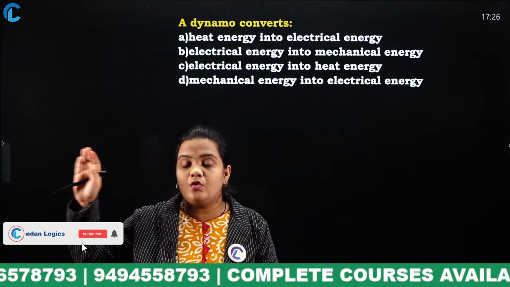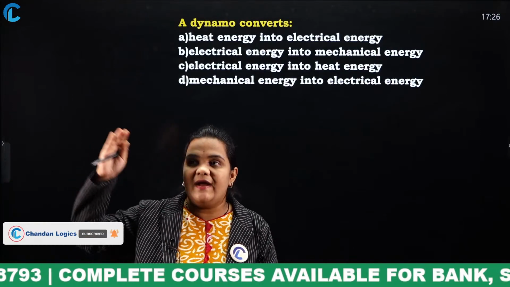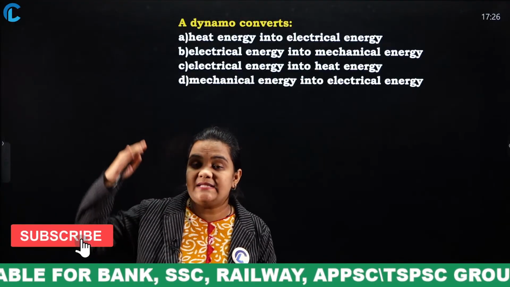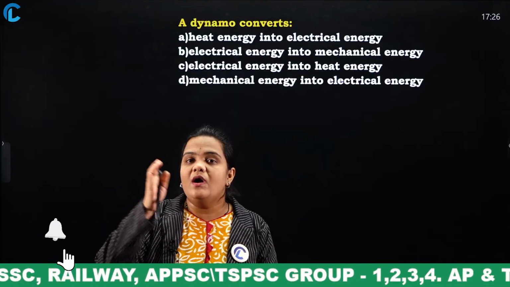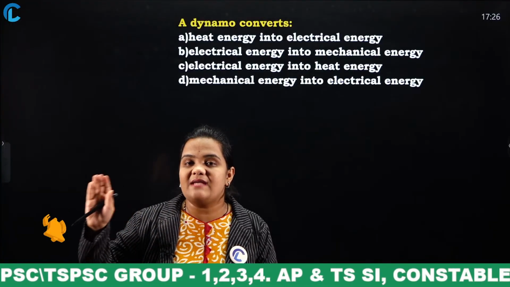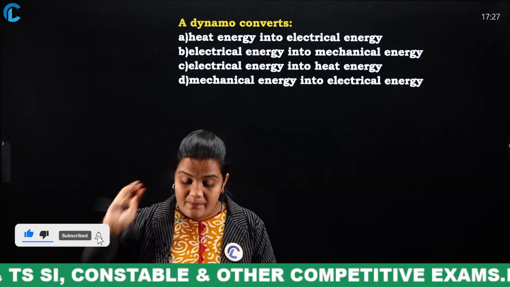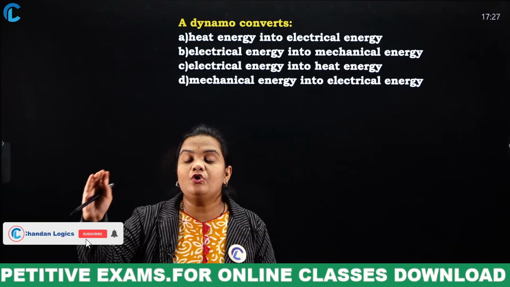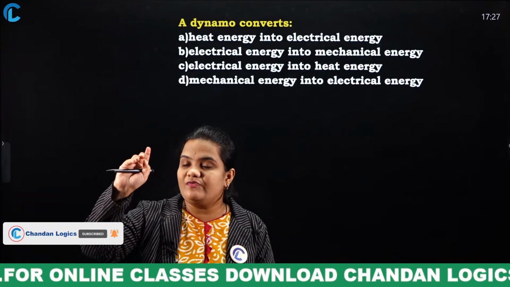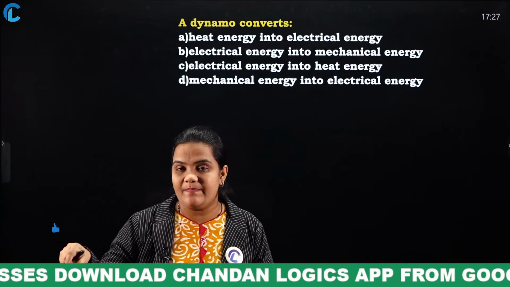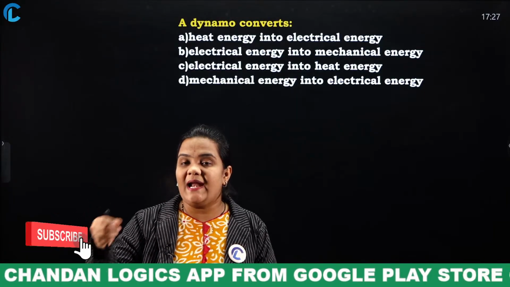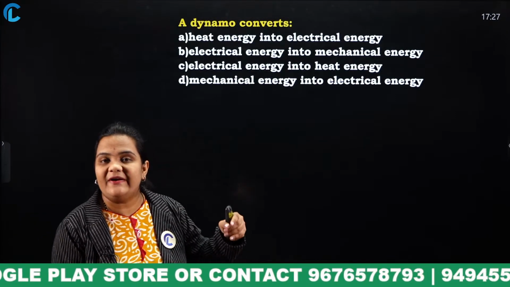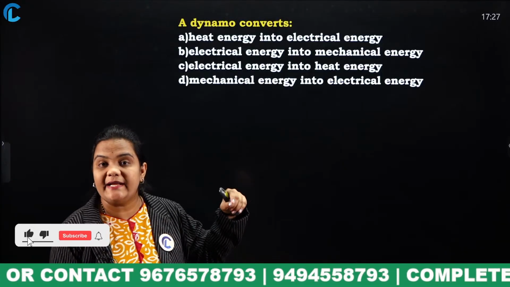Next comes electric energy into mechanical energy. Look at the cooler. If you look at the cooler, when the electricity is passed, what happens? The cooler will rotate, such that electricity is converted into mechanical energy, and the example is the electric motor. And the next is electrical energy into heat energy. When you look at the water heater, if we switch on the heater and the electricity passes, what happens? The electric heater will get heat and the water gets hot. So the perfect example for electrical energy into heat energy is the water heater.